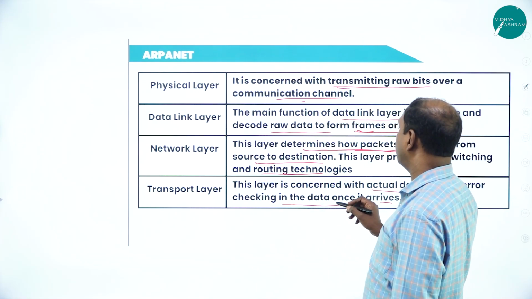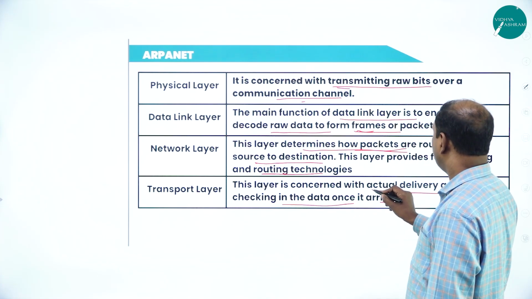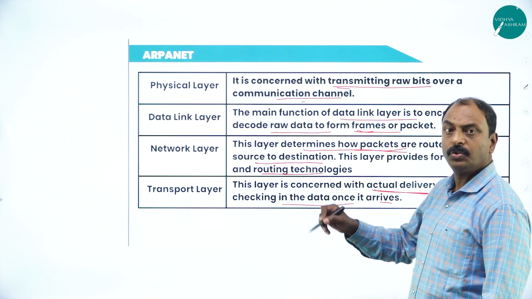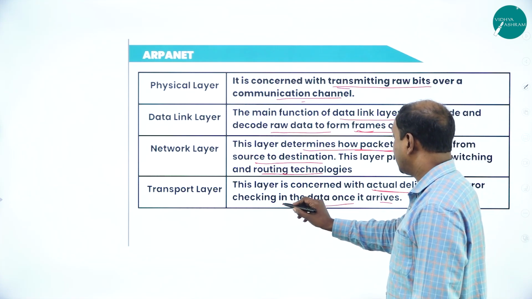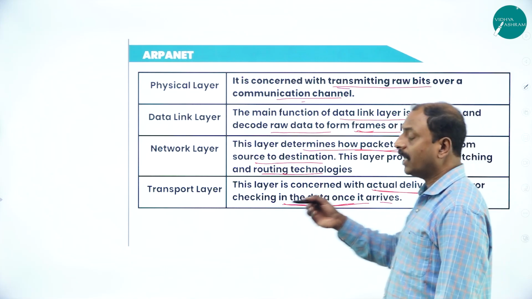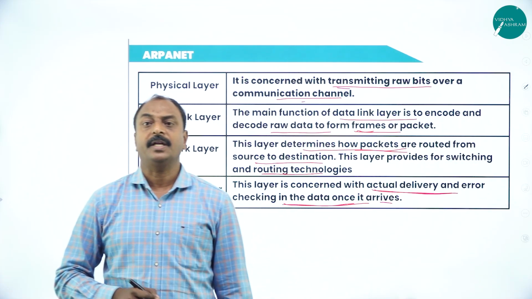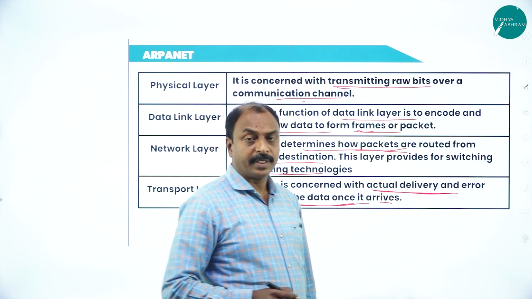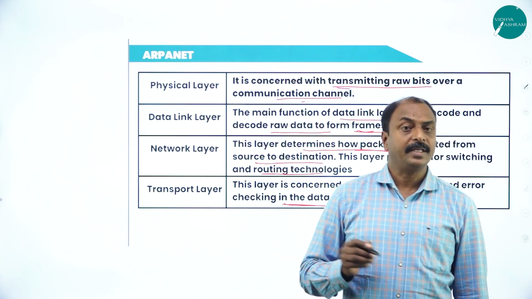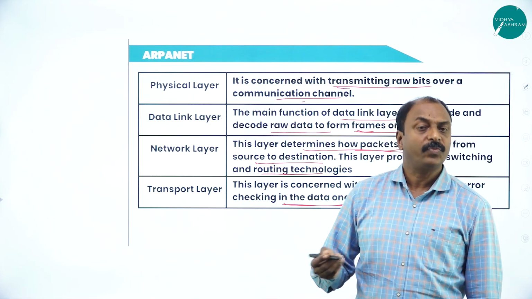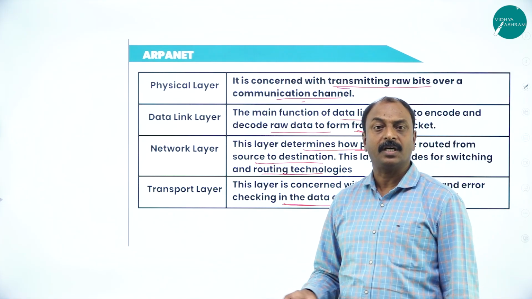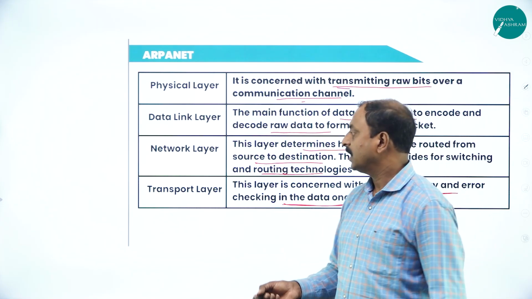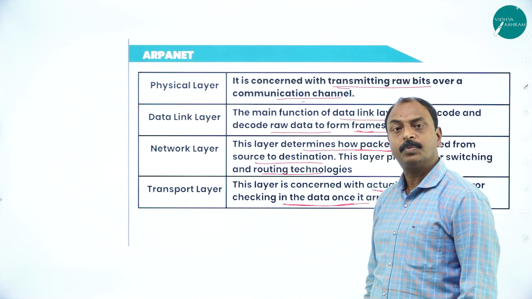So here it is responsible for actual delivery of the data from host to destination, and also checking the data once it arrives. Once the data has reached the destination, it makes sure that data has reached the destination in the same format without any changes or without any disturbances. That is the responsibility of transport layer.